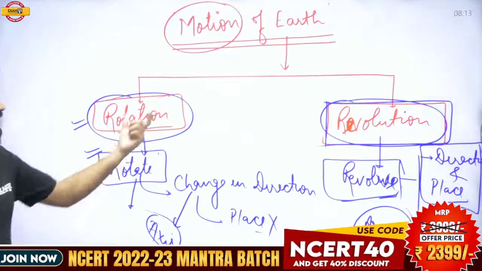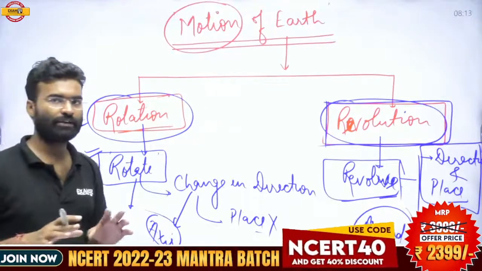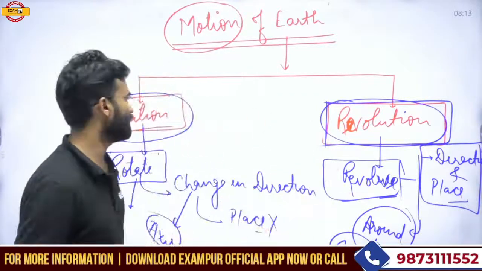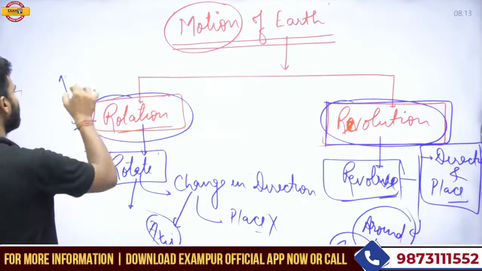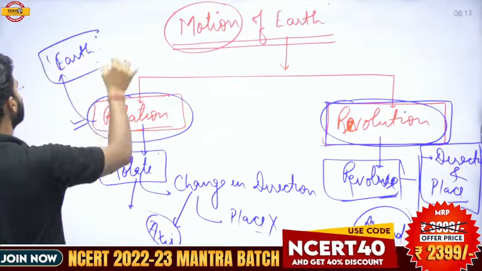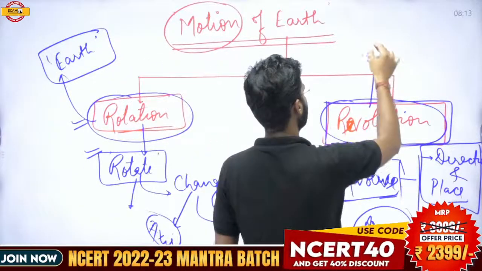So first is rotation and another is revolution. I think there is no confusion between these two words. Now you can apply them in the context of the earth, and we will discuss them independently, one after one.